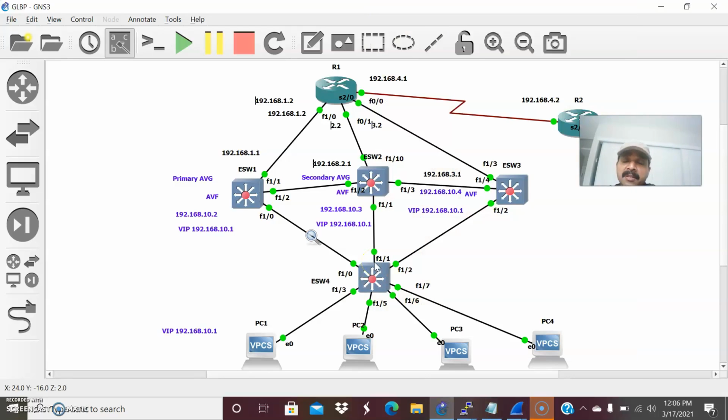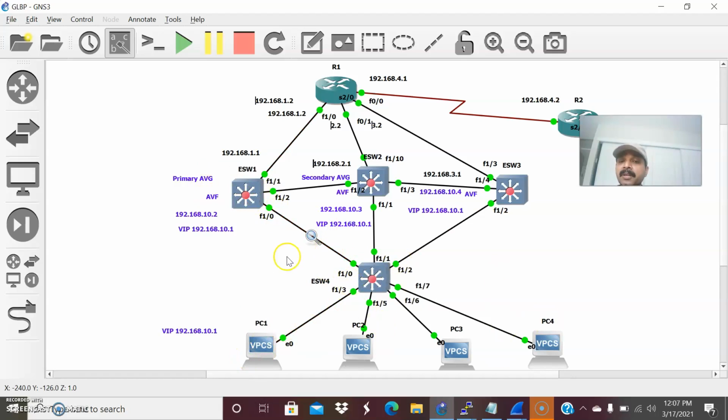The summary is that there are two things, AVG and AVF. GLBP is the Gateway Load Balancing Protocol, and it performs load balancing in a round robin fashion, and the load is distributed evenly. The AVG is elected by the router with the highest priority or the highest IP. When the AVG goes down, the secondary will take over the active role. The AVG's main role is answering the ARP request for the client. The AVF role is forwarding the traffic sent to the virtual MAC address.